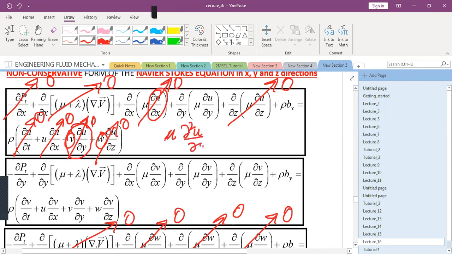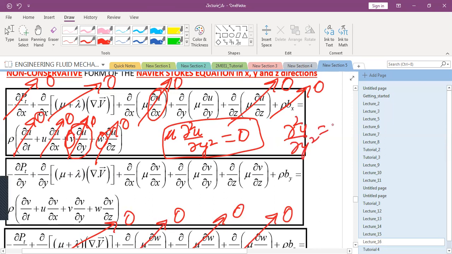curly square u by curly y square. Rho bx is there or not? 0, no body force in x direction. This is equal to 0. So curly square u by curly y square is equal to 0. This is the expression I finally get invoking the x momentum equation.